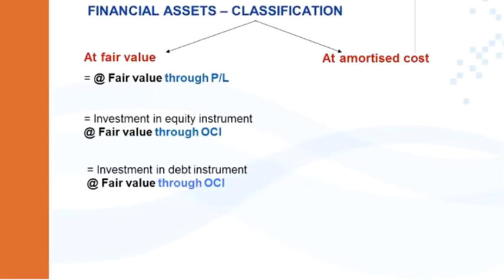They are at fair value through profit or loss, at fair value through OCI for an investment in an equity instrument, at fair value through OCI for an investment in a debt instrument, and at amortized cost. These four categories will be discussed in detail each.